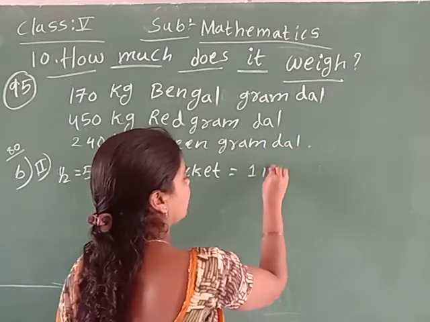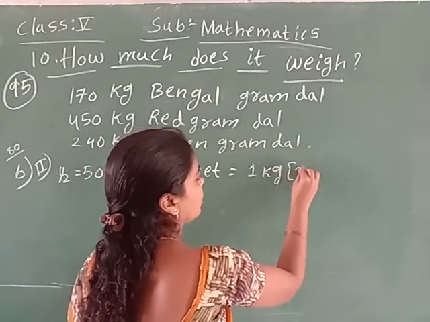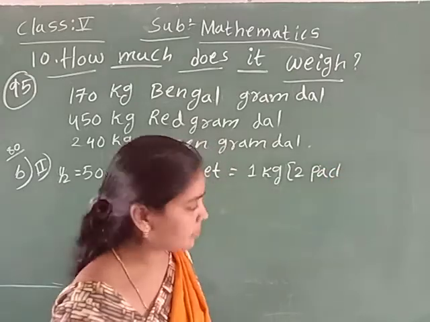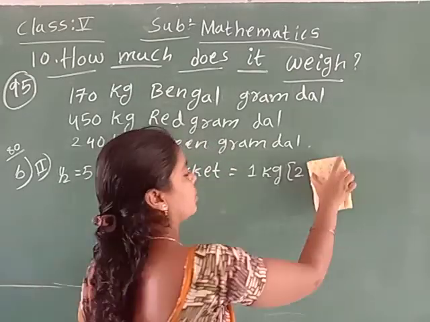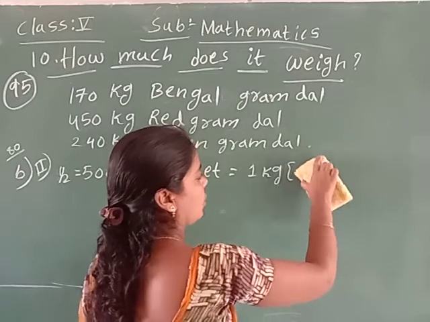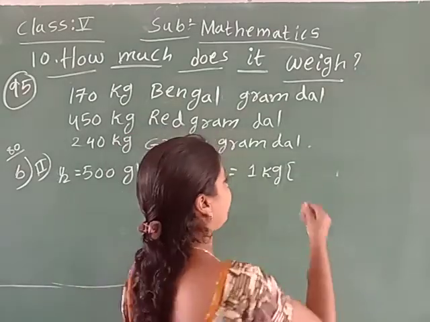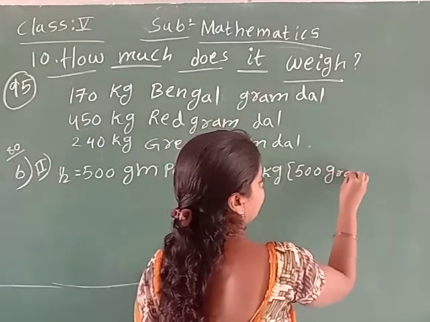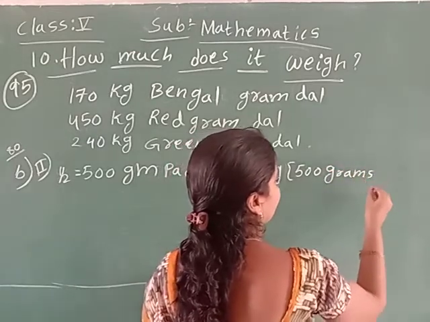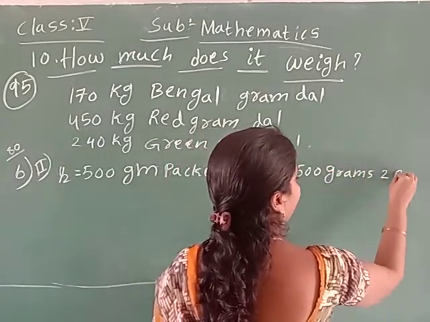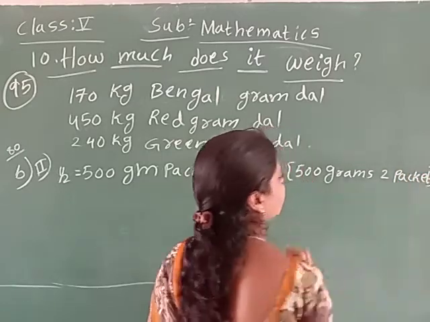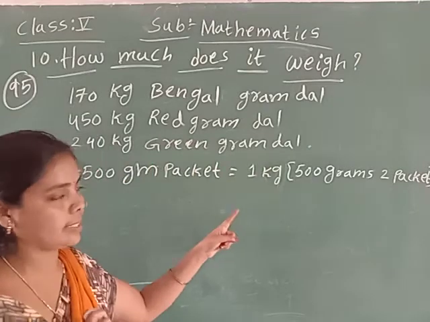So for 1 kg, 2 packets of 500 grams. We need 2 packets of 500 grams per 1 kg.